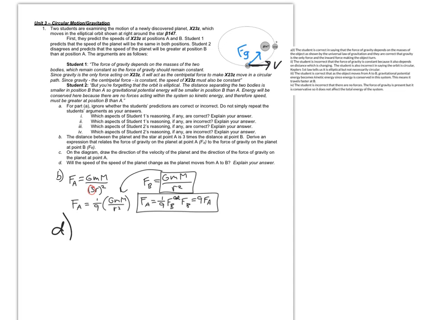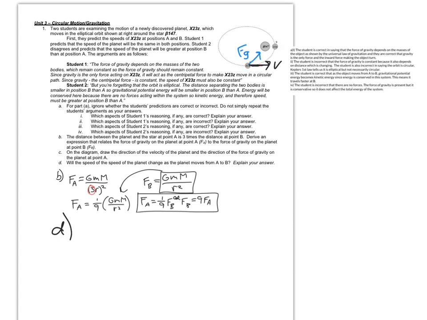So from an energy perspective, our argument will go something like this. Basically what student B, or student 2, had said: as we go from A to B, gravitational potential energy becomes kinetic because the objects are getting closer to each other, decreasing the gravitational potential energy, which means the kinetic energy is increasing and therefore the speed is changing.